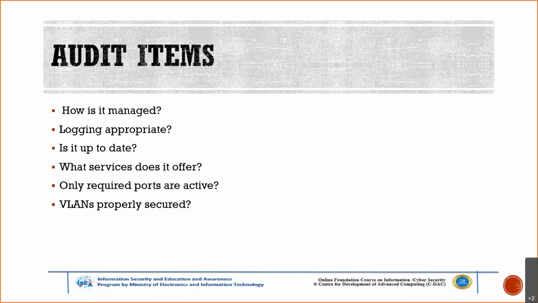These are the minor things which are checked in the audit. But in the main audit, that is the internal audit of the network or the external audit of the network, they will check the policies and the procedures which are implemented. Through that, they check it.